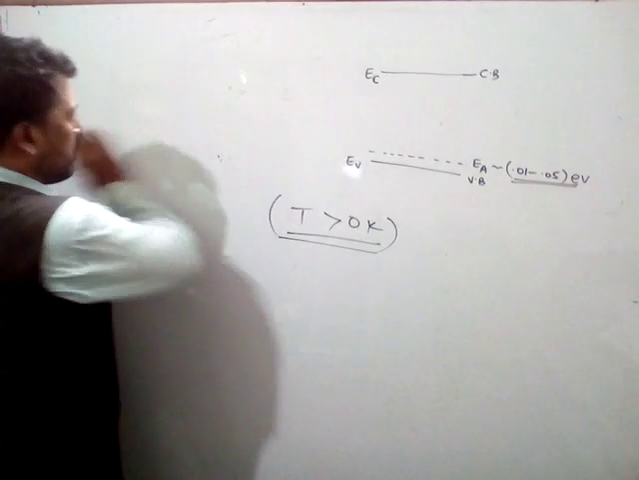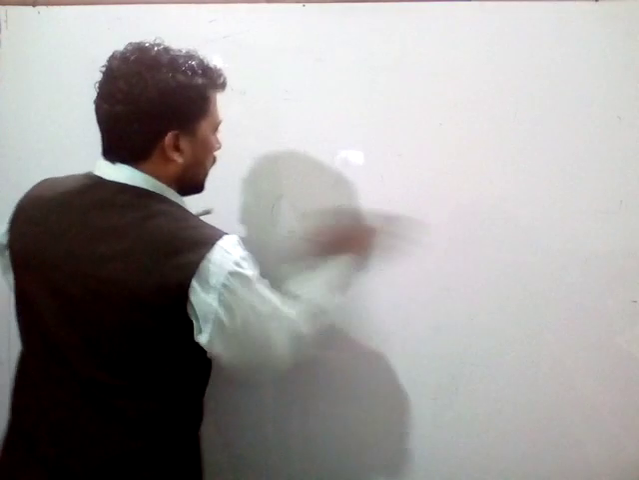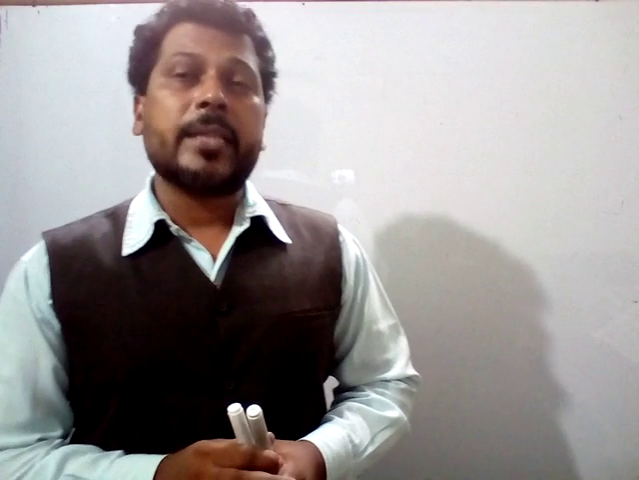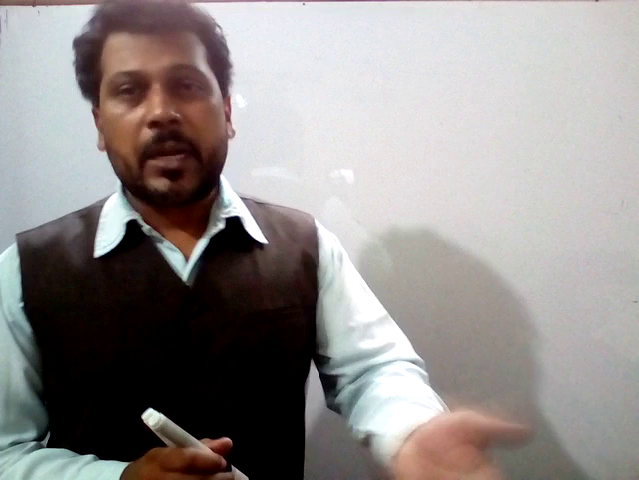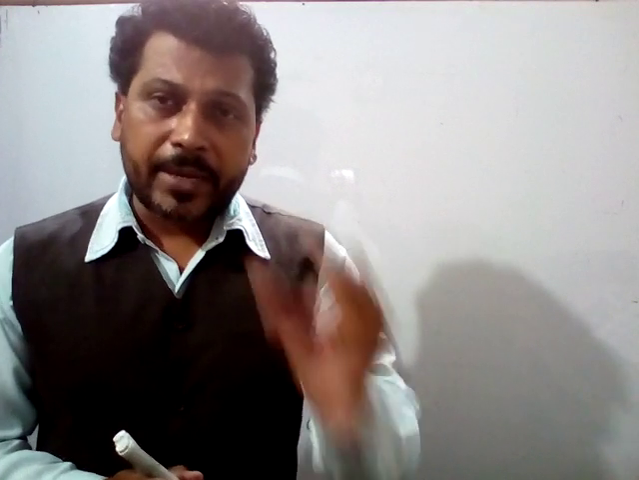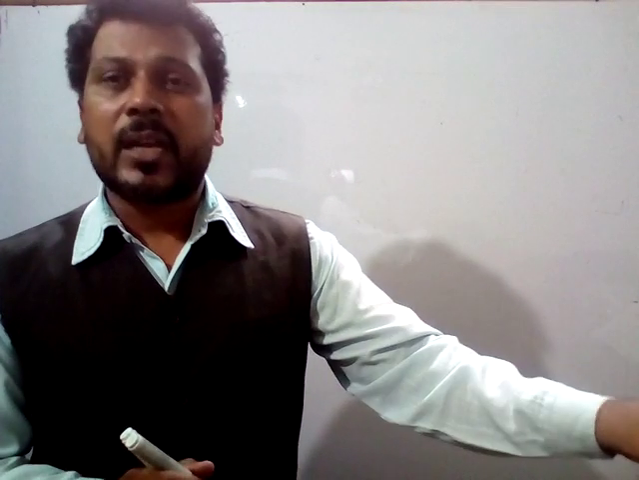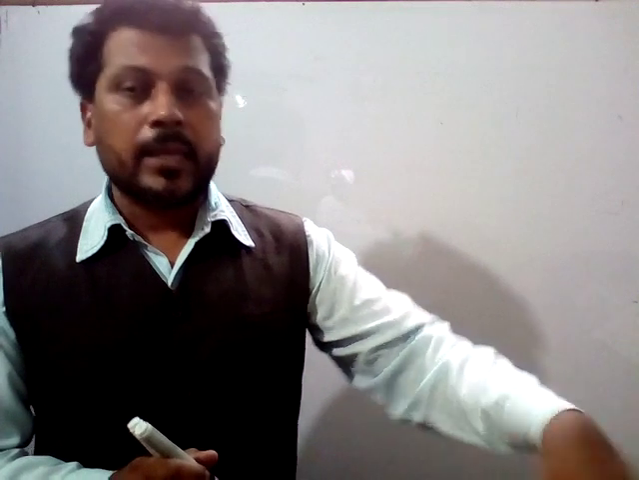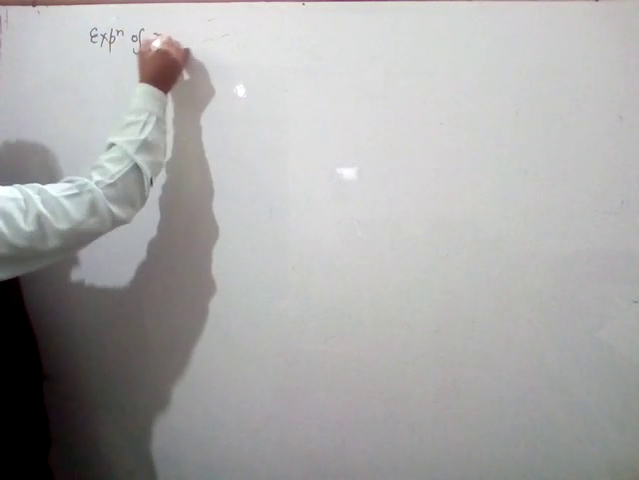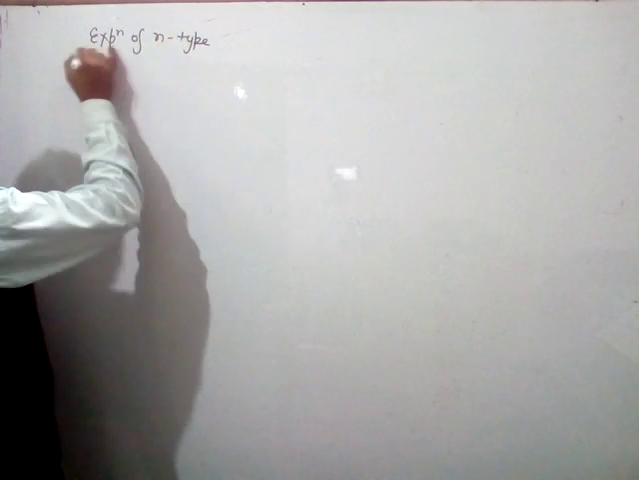Now let me discuss the explanation of P type and N type semiconductors. You know that whenever impurities are mixed with a pure semiconductor, N type and P type are formed. Whenever pentavalent impurities are mixed with the pure semiconductor, N type semiconductor is formed, and whenever trivalent impurities are mixed with the pure semiconductor, P type semiconductor is formed. Let me first discuss the explanation of N type, meaning negative type, semiconductor.